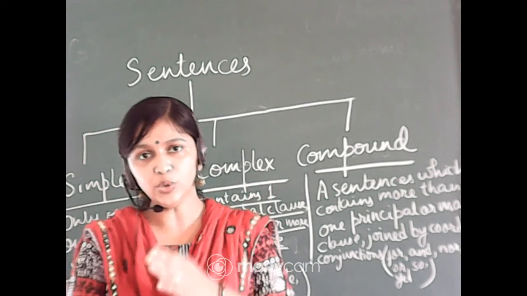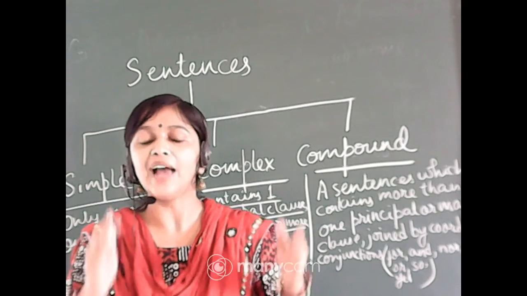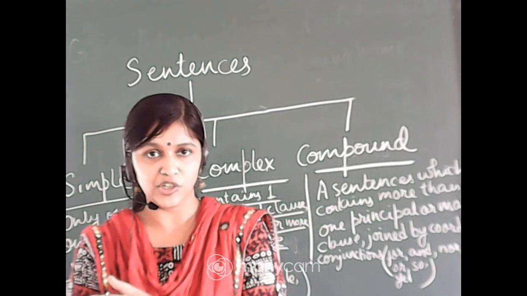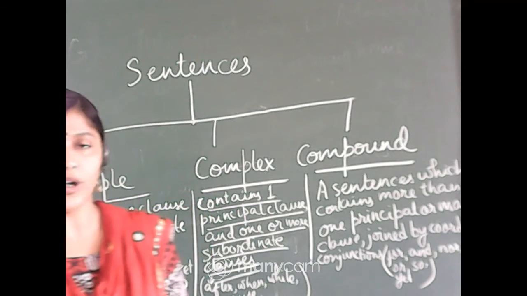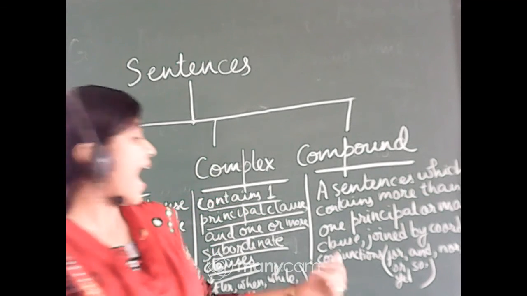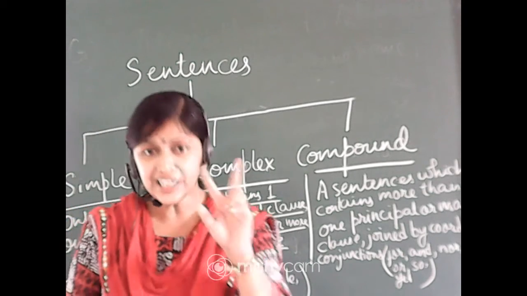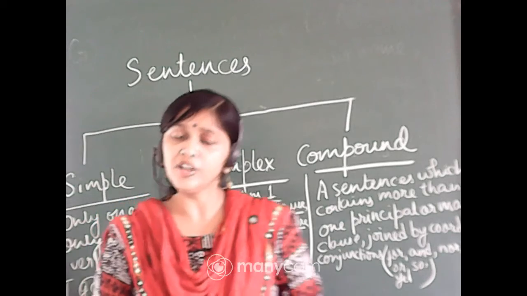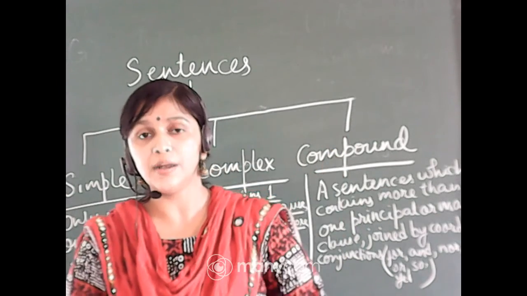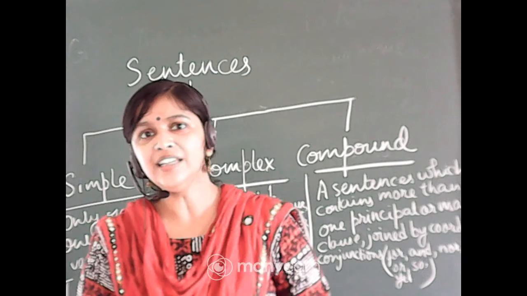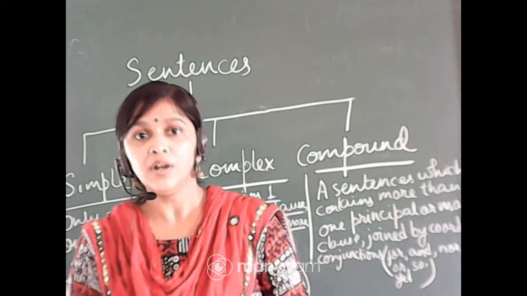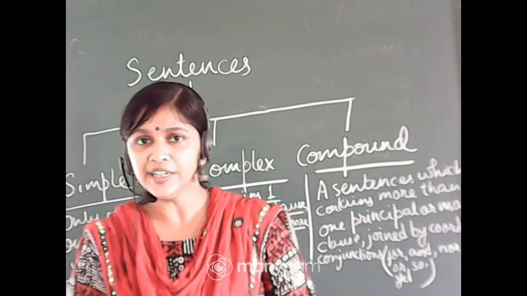Now look at the two different sentences which are given. I went to the market, I bought fish. They are joined by a coordinating conjunction, and each of the sentences can exist on their own. The whole sentence is a compound sentence. Just like in chemistry you have compound, mixture of two different chemicals.